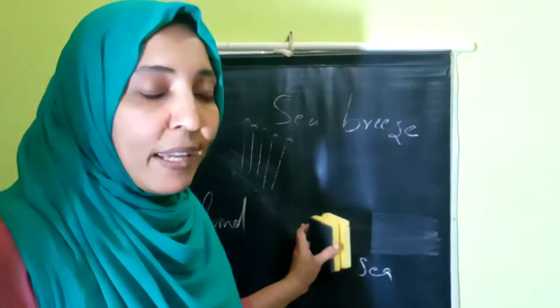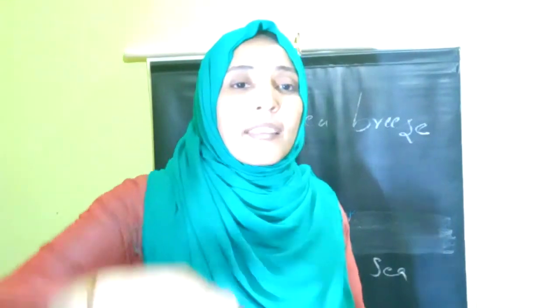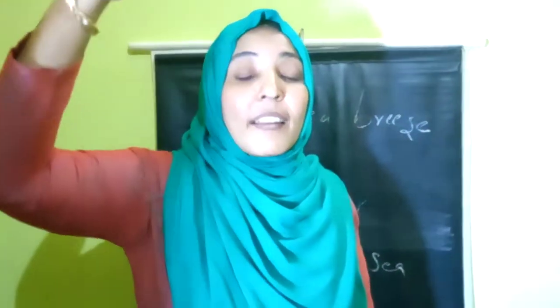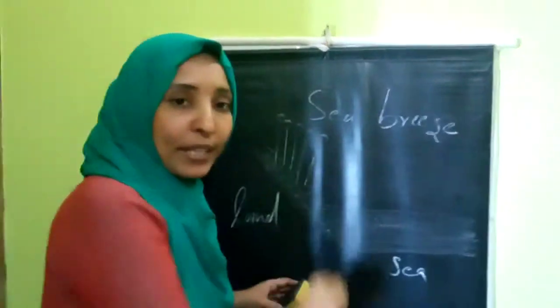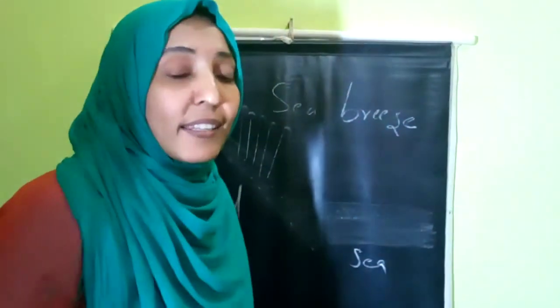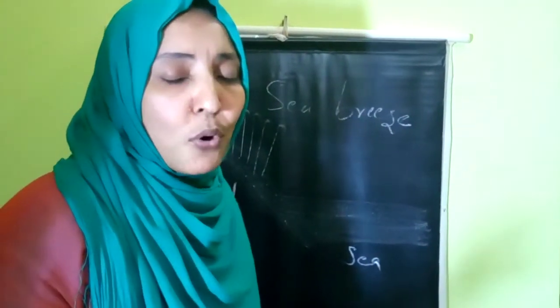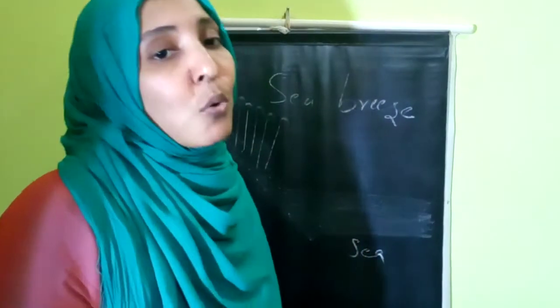During the daytime, the air above the land heats up and this warmer air rises upwards. So what will happen? There is a vacuum created here. So what is the condition of the sea at that time? The sea is not so hot and the air above the sea is also cool.